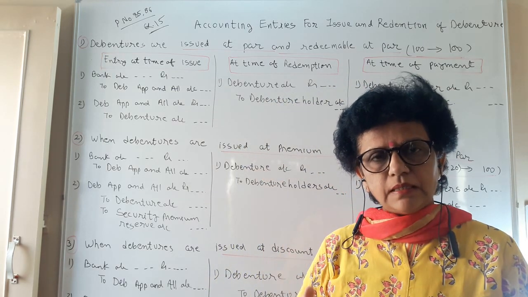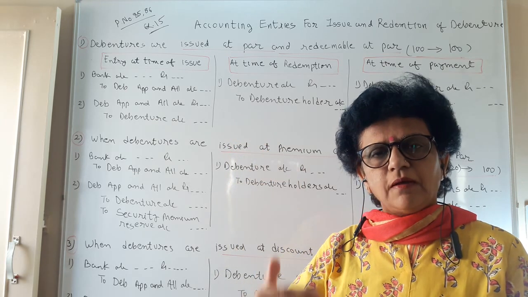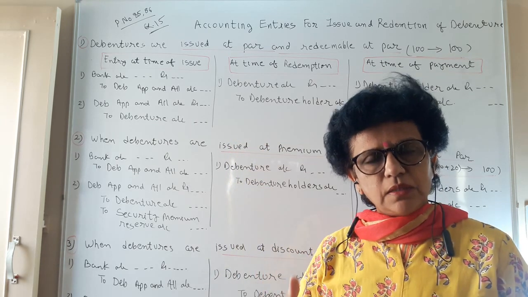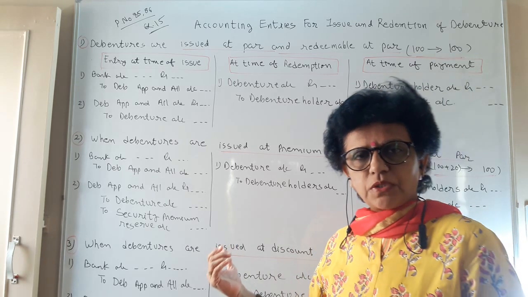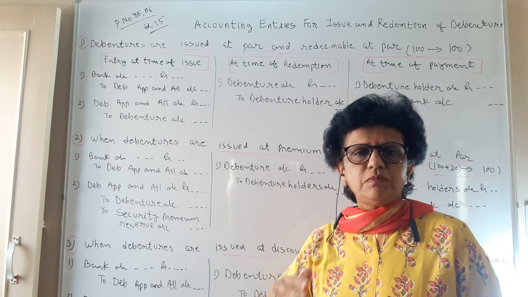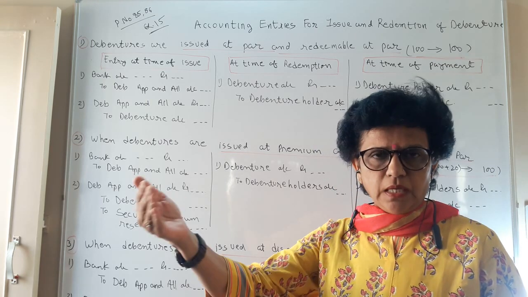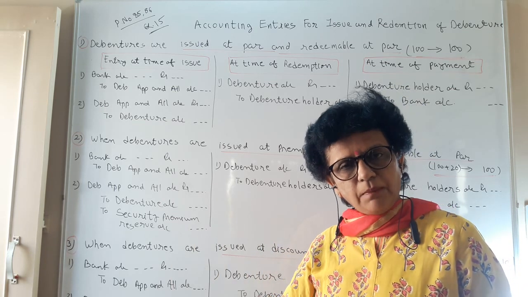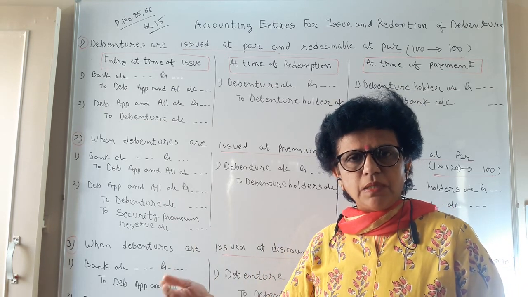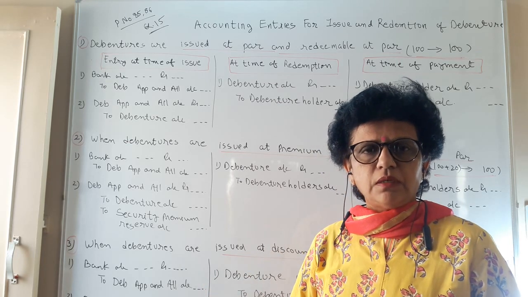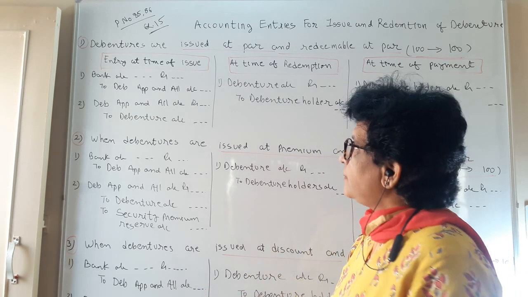We have already understood the story type question of debenture, how to collect the money in the various calls and all. Now today the portion is redemption. What does redemption mean? Redemption means to pay back. The way you have collected money, in the same manner you have to pay back the money to the debenture holder. So that debenture redemption procedure we are going to learn.